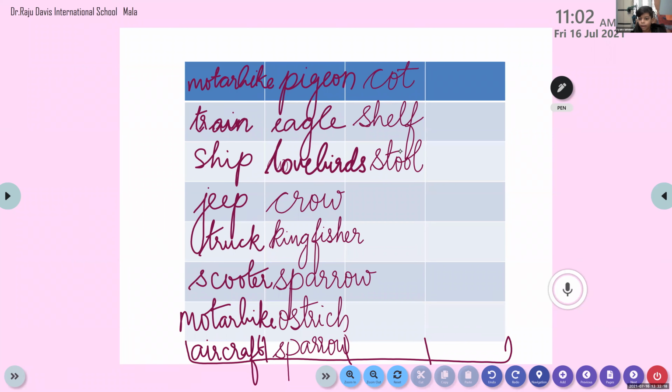Bed. Bed, cot, we have already written. We can write either cot or bed. Okay. So, any other things? Flower vase. Flower vase, it is. Other than that, when we write something, it should be a furniture. Many things are there, no? Fan. Fan is not a furniture.